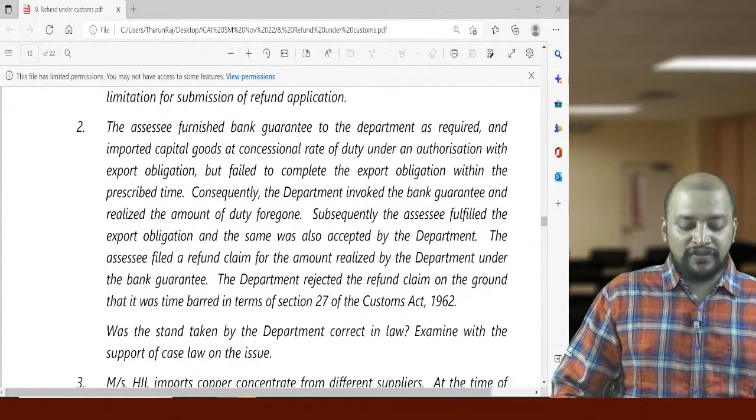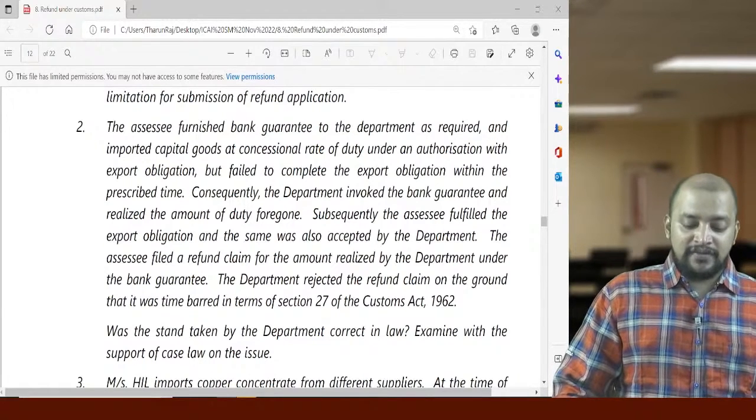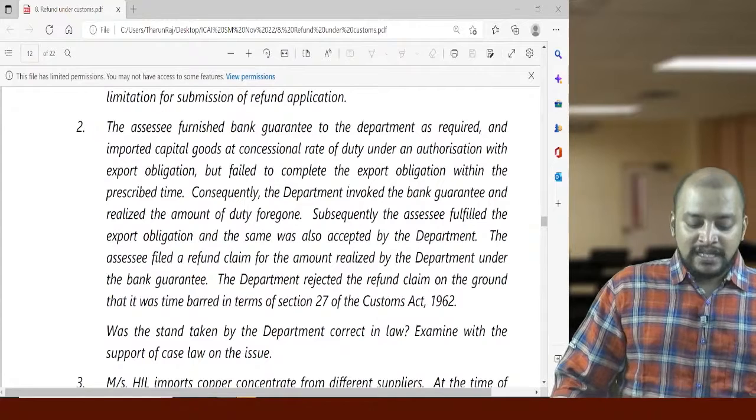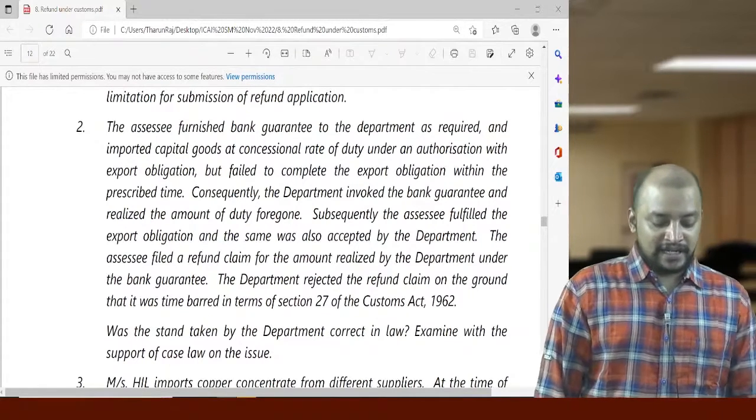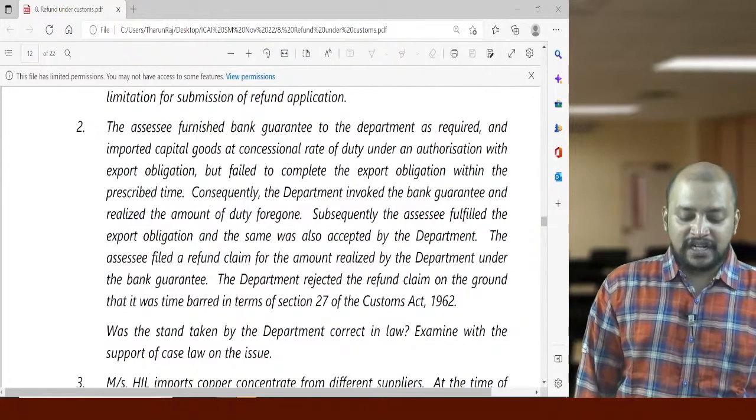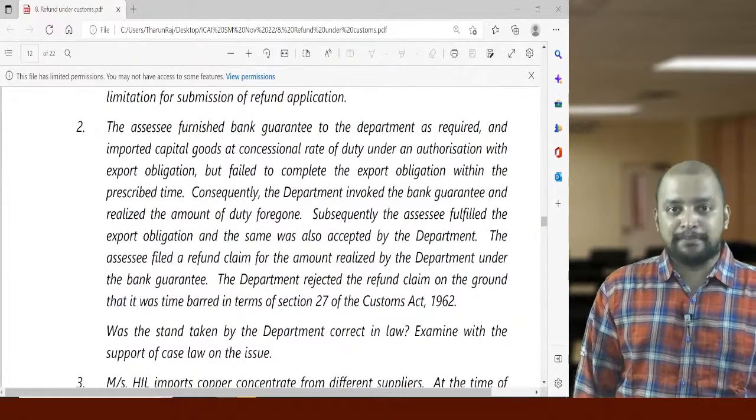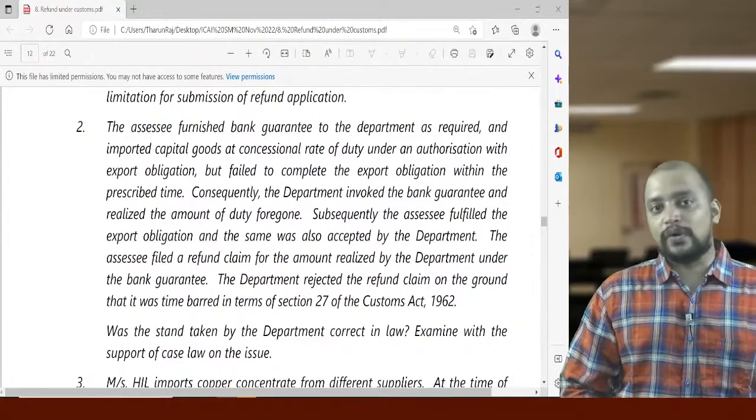Subsequently, assessee fulfilled the export obligation and the same was also accepted by the department. The assessee filed a refund claim for the amount realized by the department under the bank guarantee. So the department rejected the refund claim on the ground that it was time barred. So under section 27, they are telling that the time limit of 1 year is over in this case.